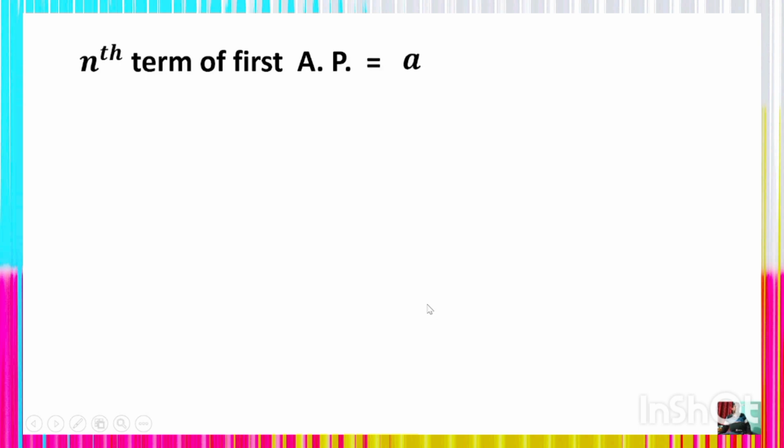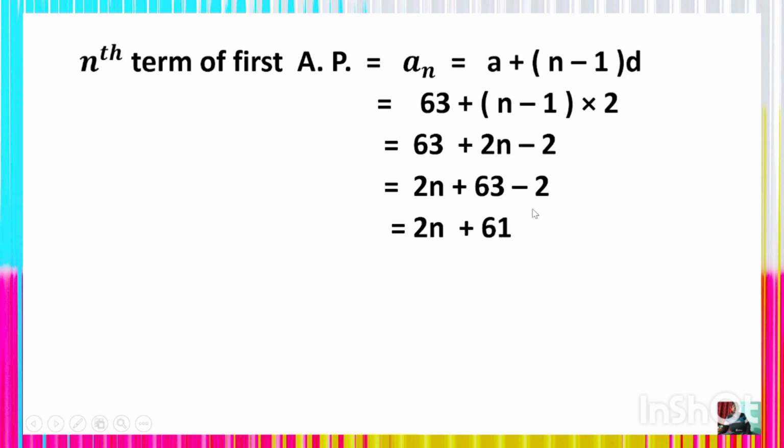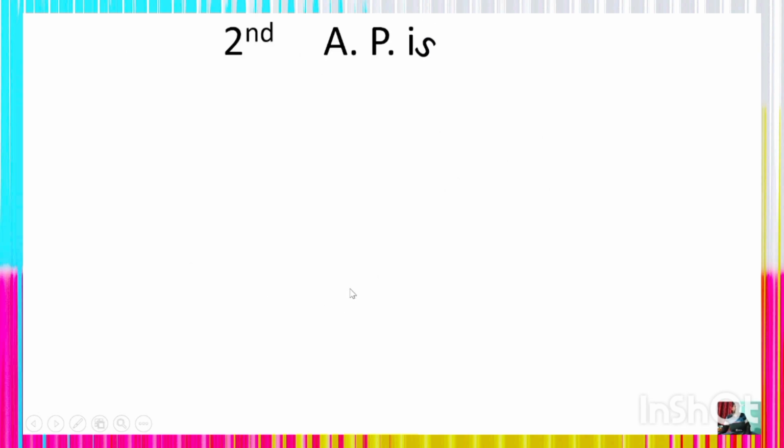Now the nth term of the first AP, an, is equal to a plus (n minus 1) into d, which is 63 plus (n minus 1) into d. In place of a and d, you can use the values, and after putting the values, you will get 63 plus 2 multiplied by n, which is 2n, minus 2 into 1, which is 2. If you arrange it, it is 2n plus 63 minus 2, which is 61, right? Thus you get the nth term of the first AP, an, is equal to 2n plus 61, equation number 1.